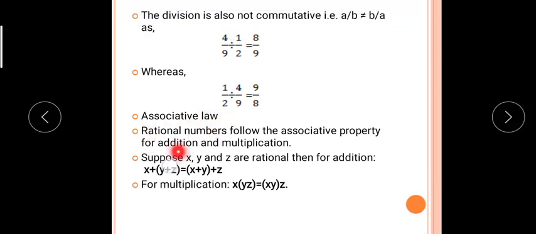Now, associative law. Rational numbers follow the associative property for addition and multiplication. See here, if you are doing x plus (y plus z), meaning you are changing the grouping, then also the answer will come the same. And for multiplication also, if you are doing firstly yz and then multiplying by x, you will get the same as xy and then multiplying by z. When you are interchanging the grouping, then also in addition and multiplication you will get the same answer. Therefore, rational numbers follow the associative property for addition and multiplication.